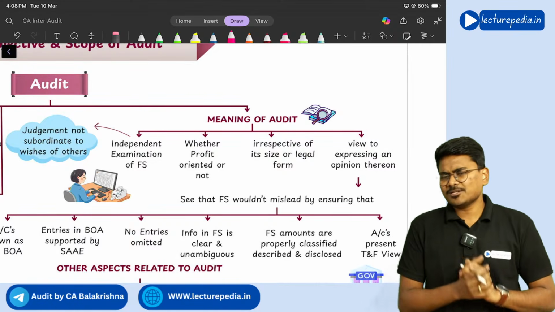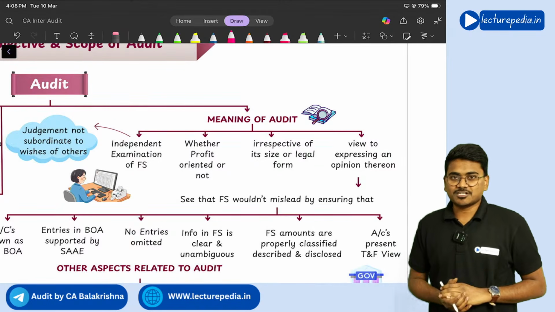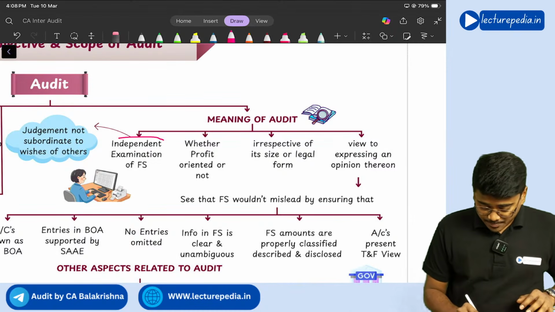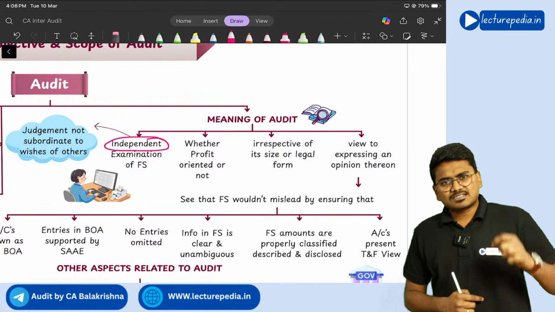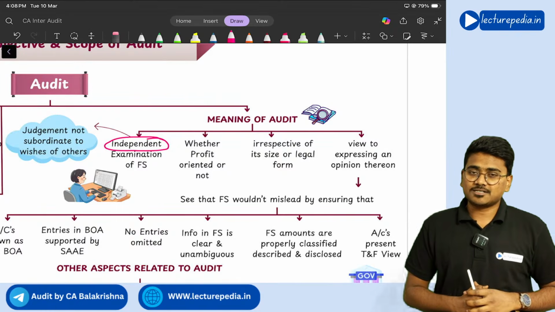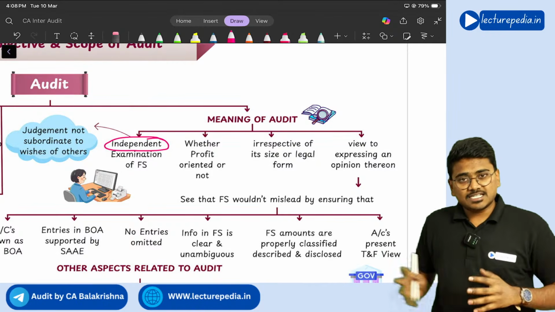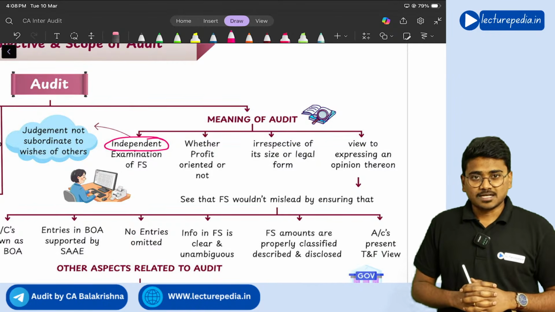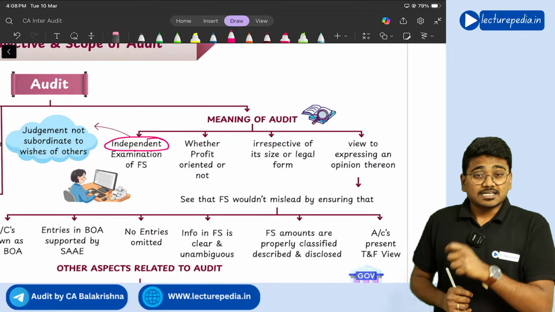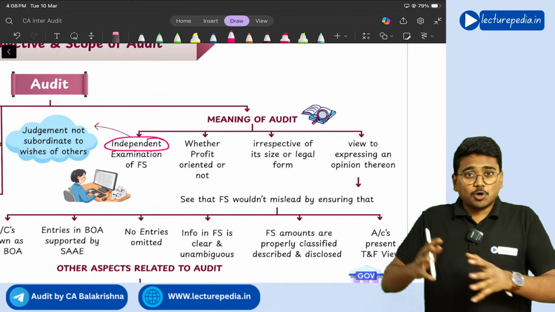Okay, first of all, audit means an independent examination of financial statements. You need to observe, it is not just examination, it is independent examination. This term independence is very much important for the purpose of audit, because if the auditor is not independent of the entity, there is no use of doing the audit. Understanding?